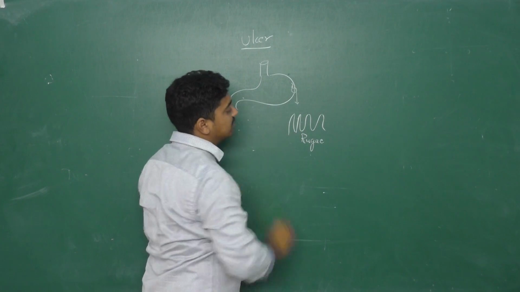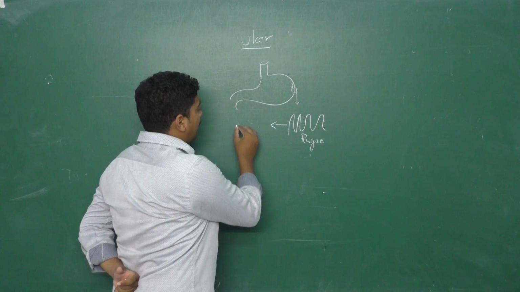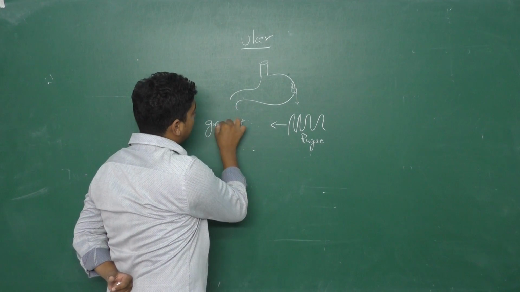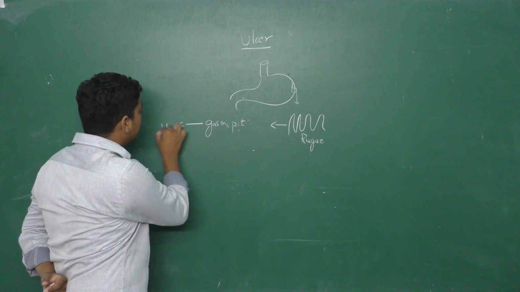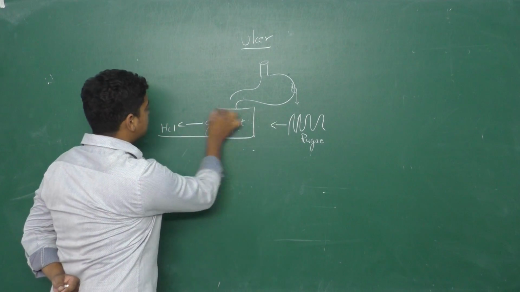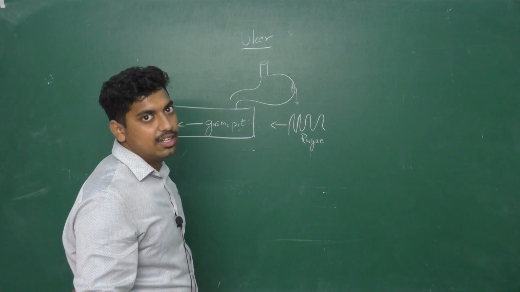Inside the rugae there is a pit, otherwise known as a gastric pit, where the HCl is produced.